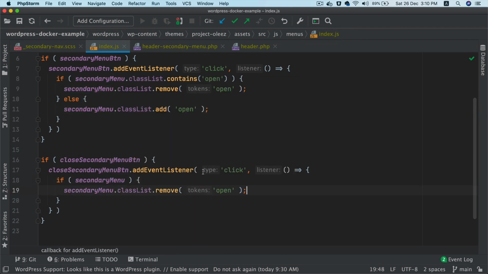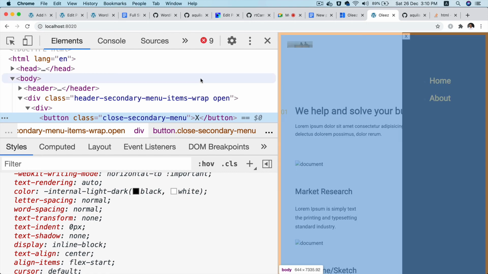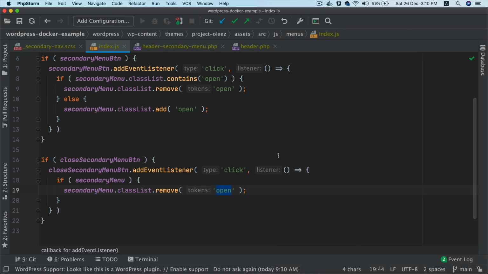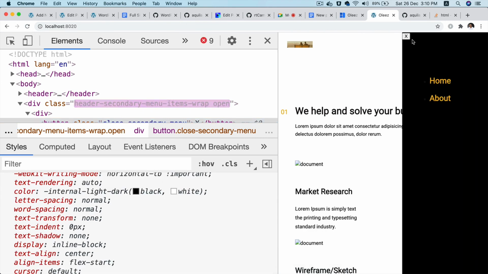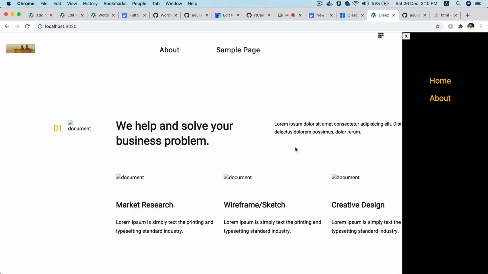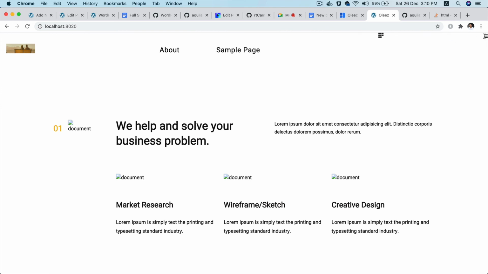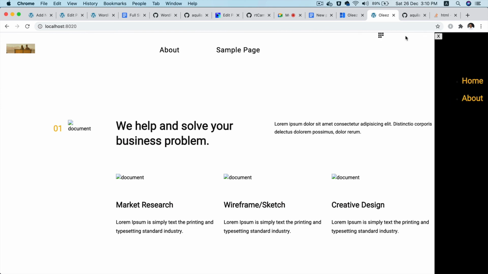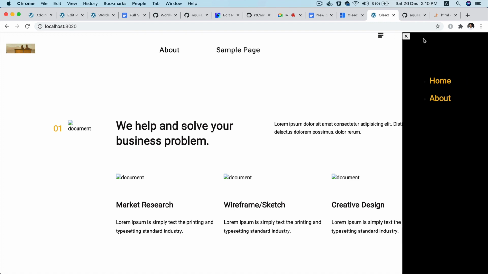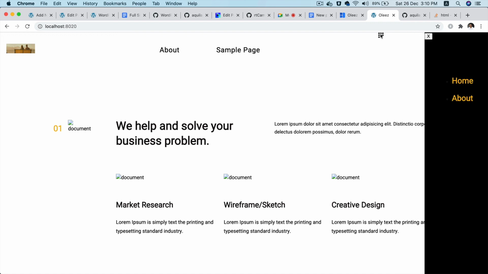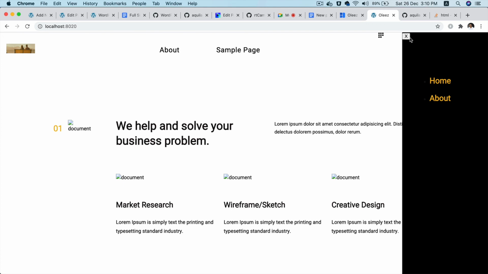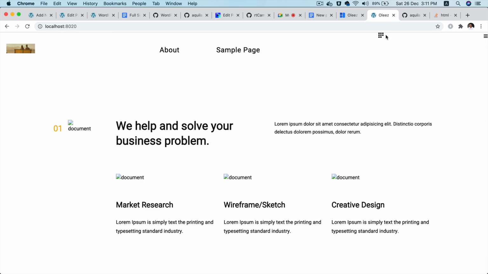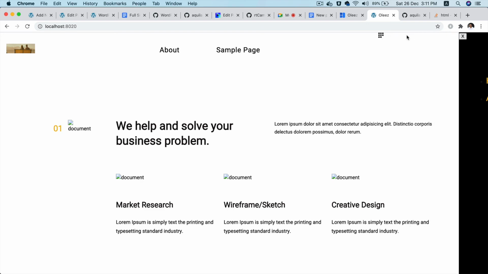So what this is going to do is, if I click on this and that element had the class open, it's just going to remove it. So let's refresh, click on it, click back in, click on it, click back in. Yeah, see, you're done. So congratulations, you've got your menu. I gave you a demo of how these things work: how to create a menu, how to make it dynamic, how to use JavaScript, how to apply styles, and how to achieve the same kind of layout as you currently have.